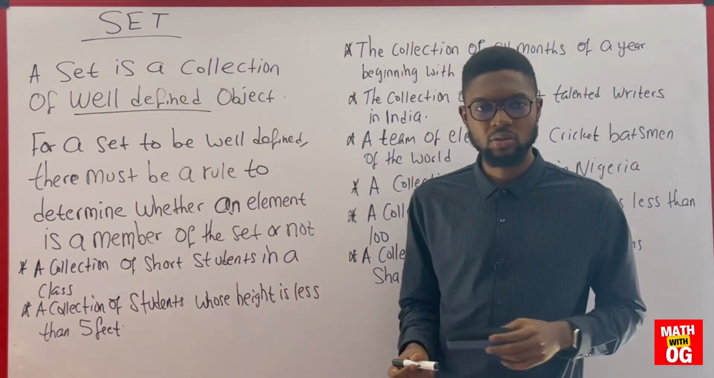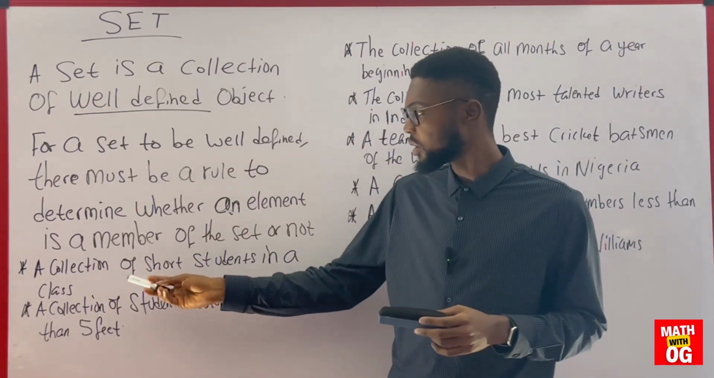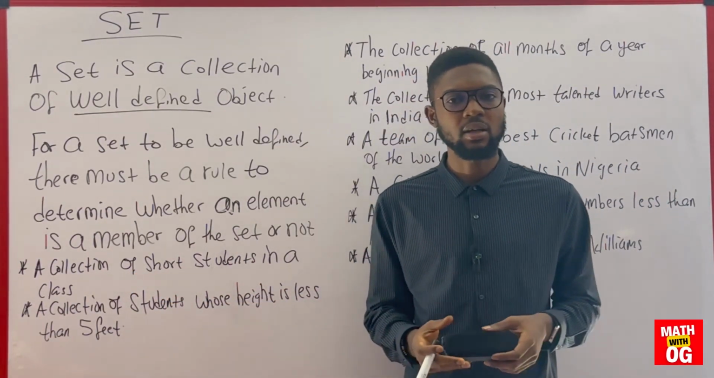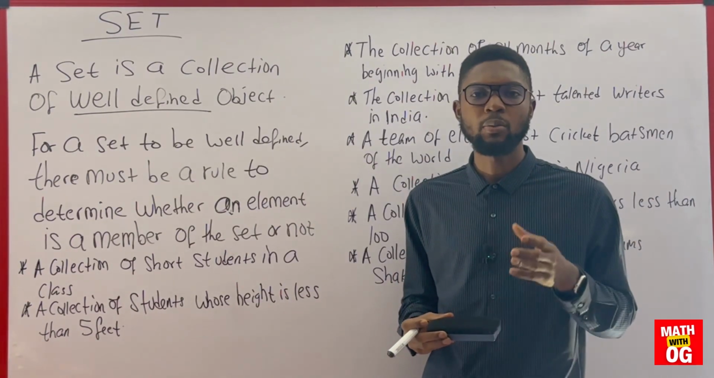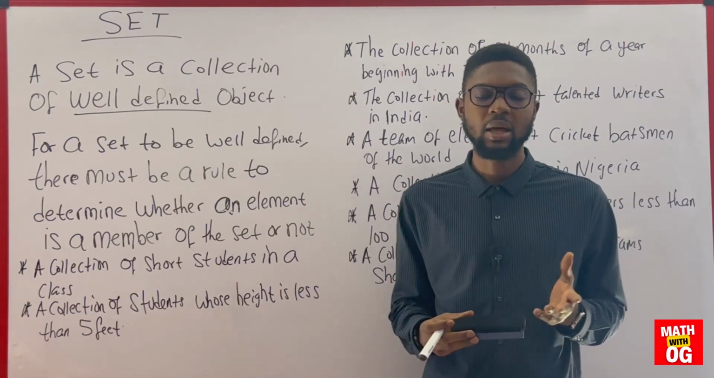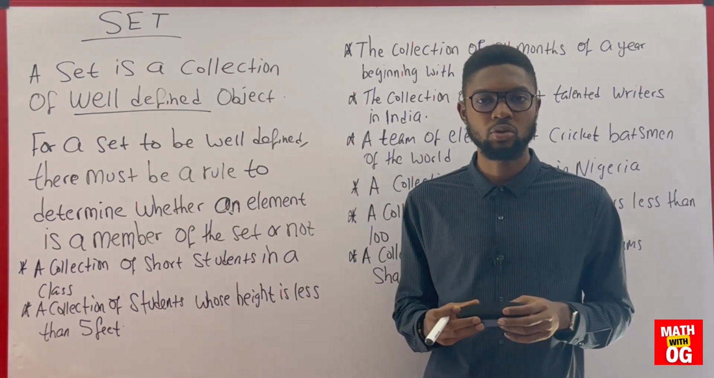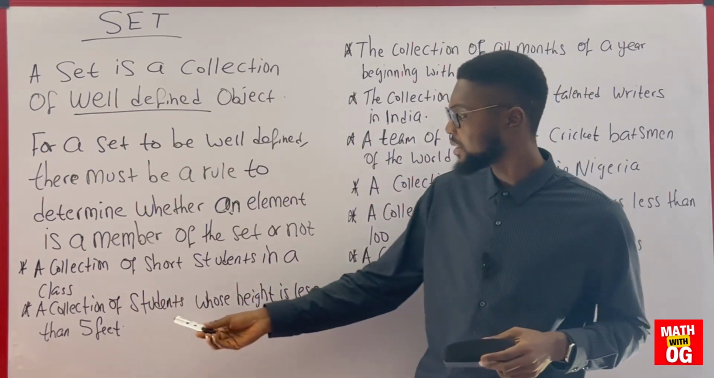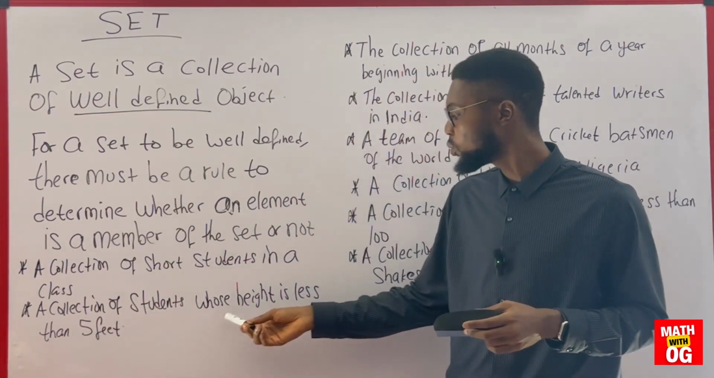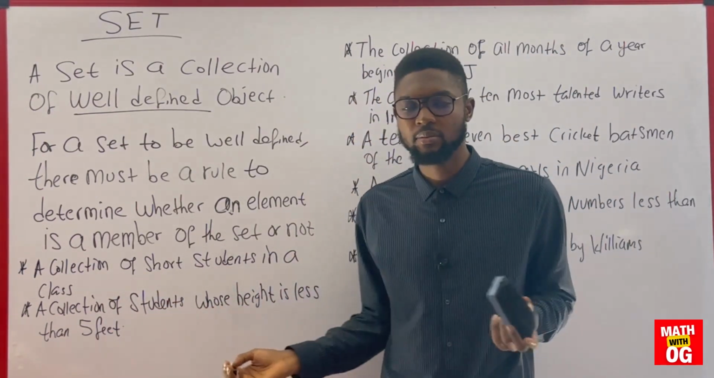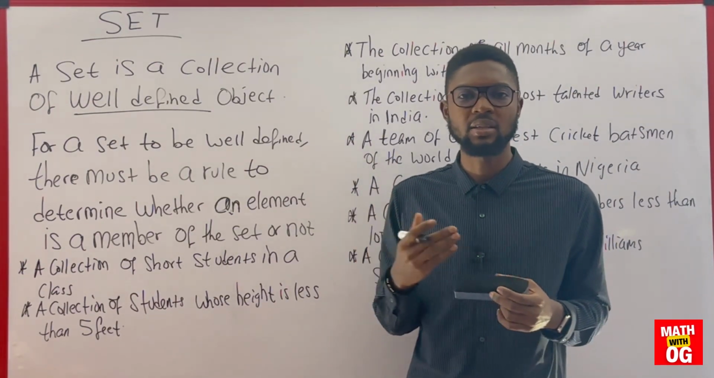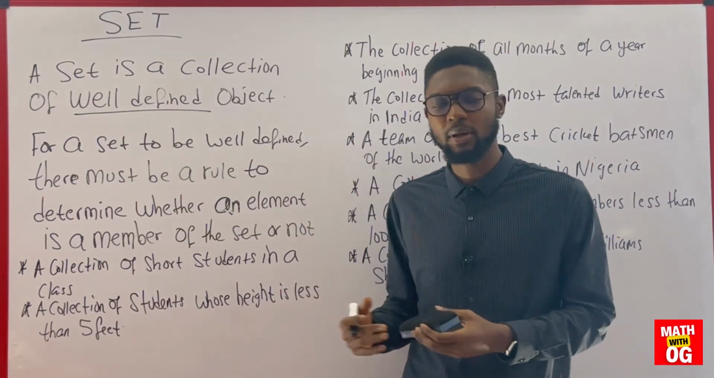Now let's play with these questions. The very first question here, as you can see, a collection of short students in a class. Is that well defined? That is not well defined. You might consider someone to be short, another person will not consider that person to be short. So if I'm to rephrase this to make this a set, I can say a collection of students whose height is less than 5 feet. So that's a set. You measure the person's height. If the person is less than 5 feet, the person belongs to that particular set.